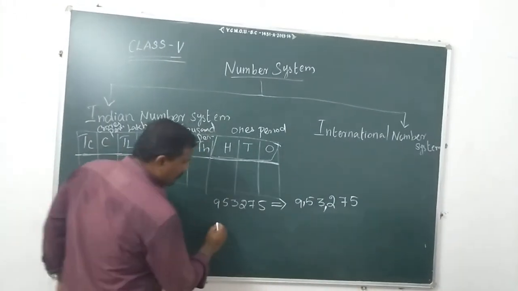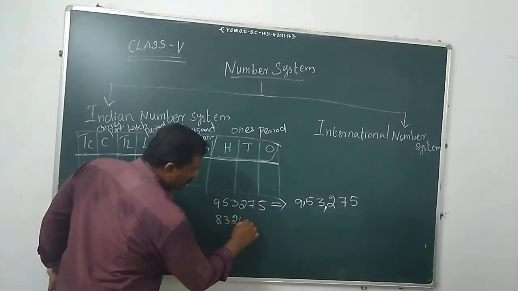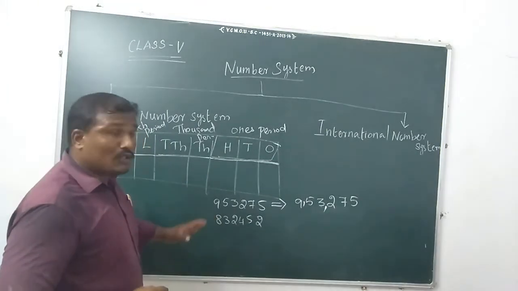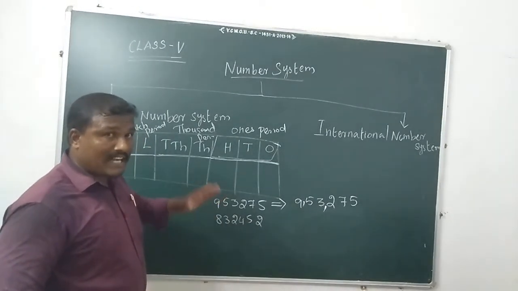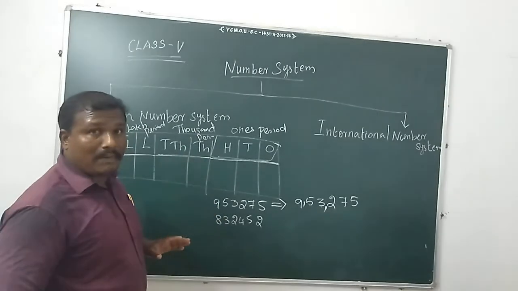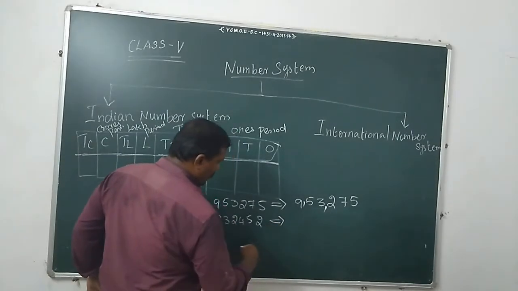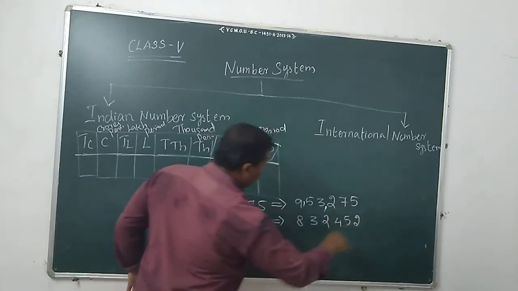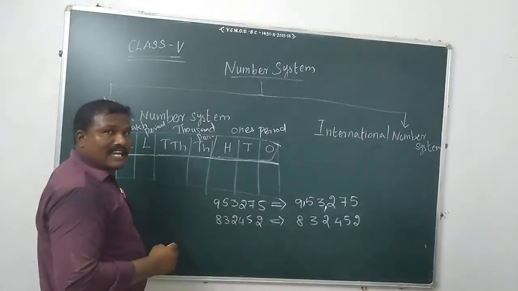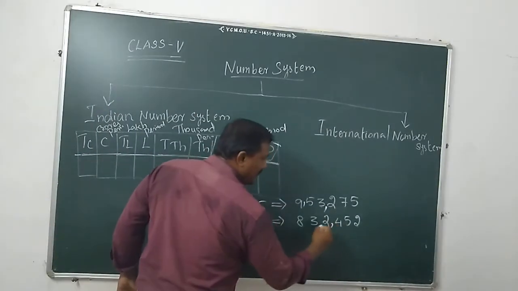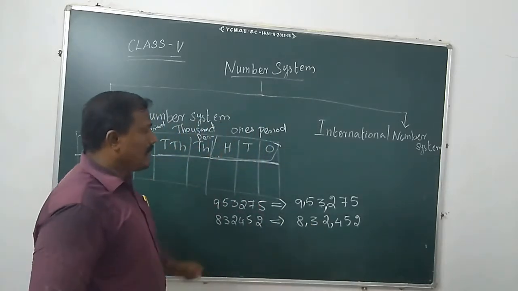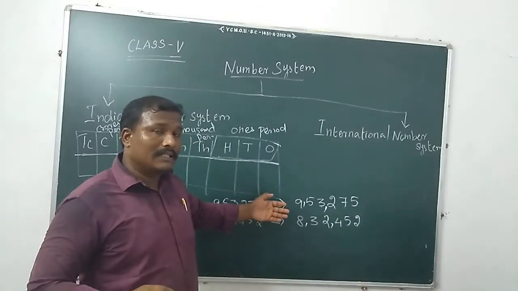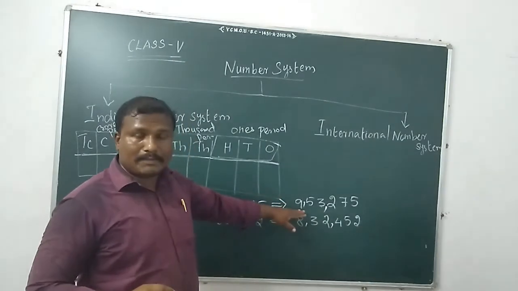Let me take another example. How do we write a number in standard form using Indian place value? 8, 3, 2, 4, 5, 2. As per Indian place value, how do we write the standard form? First three digits, after that two, that's it.